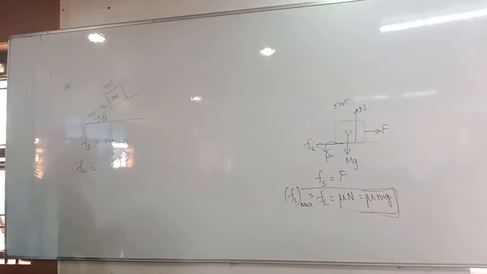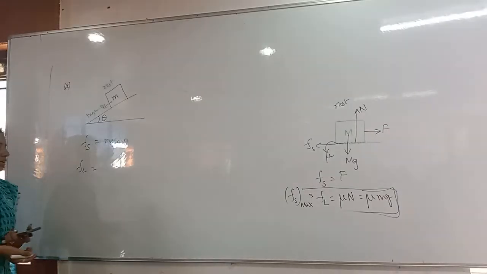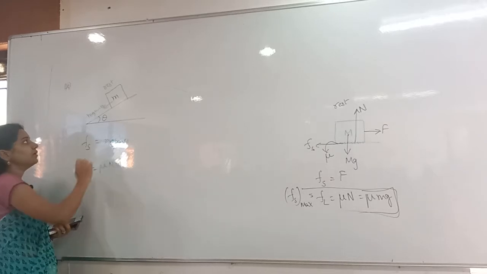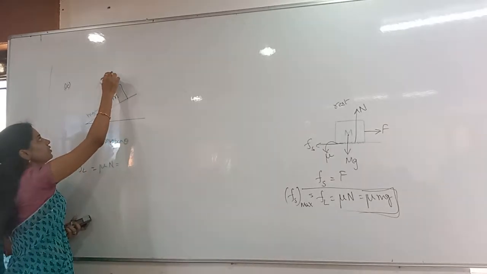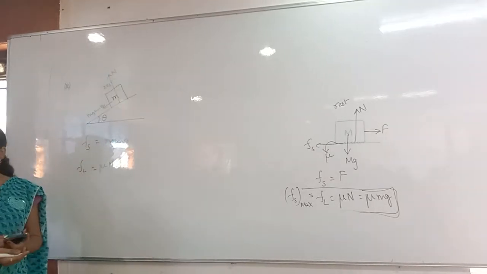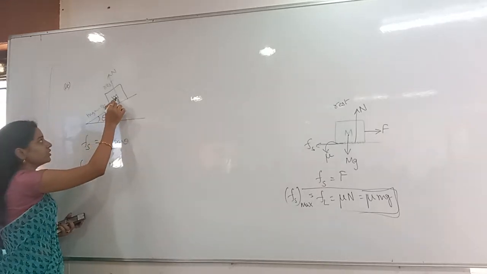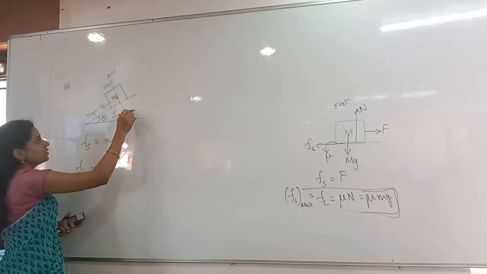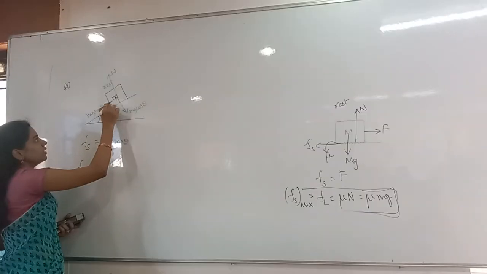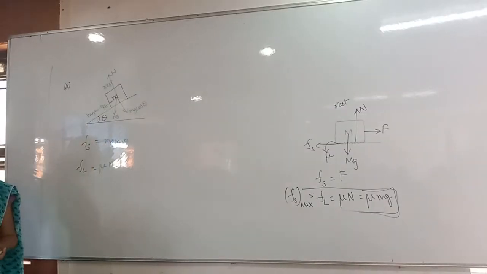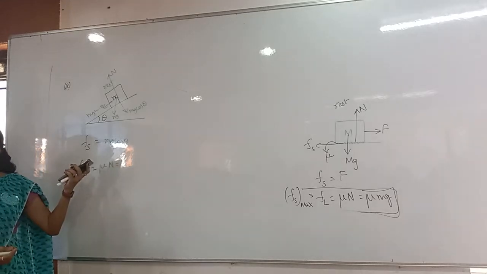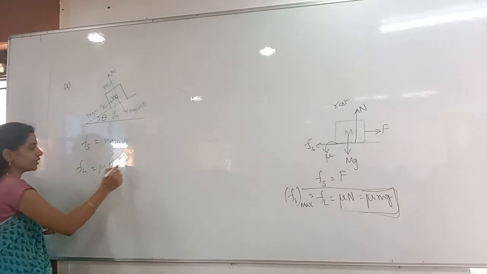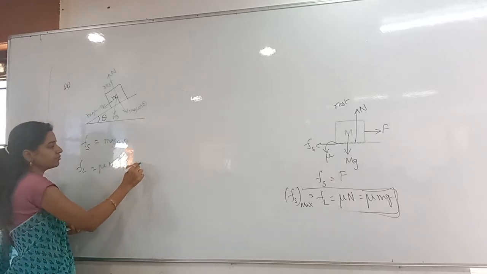Now tell me, what is the limiting friction? FL is always equal to what? Mu into normal reaction. For normal reaction, who is the opposite force? Mg cos theta. You remember that? See that mg will be in the downward direction, and then this will be mg cos theta, and along the inclination mg sin theta will be coming here. You remember the diagram? Opposite to normal reaction, who is there here? Mg cos theta. So I can write mu mg cos theta.